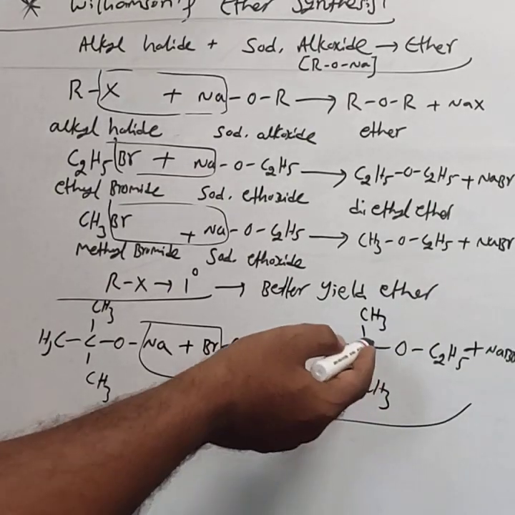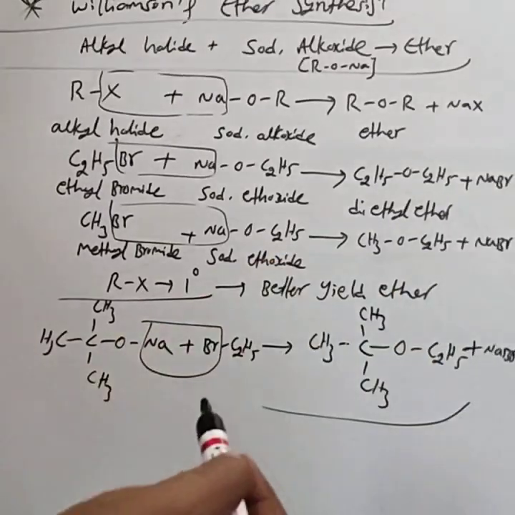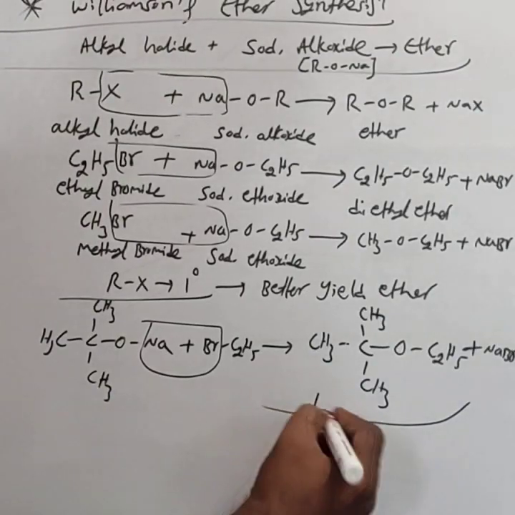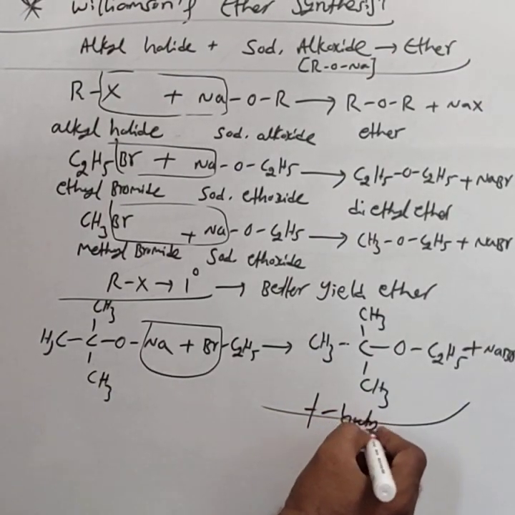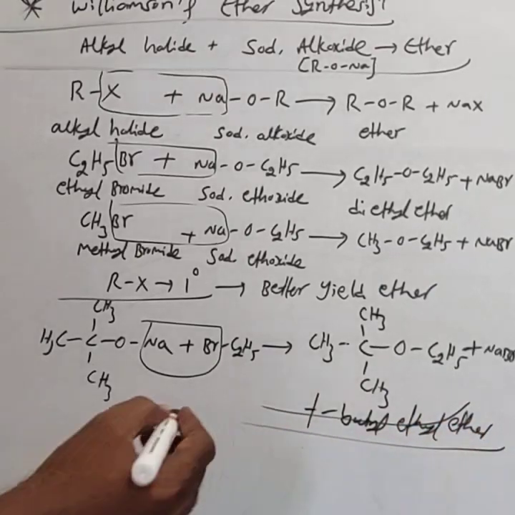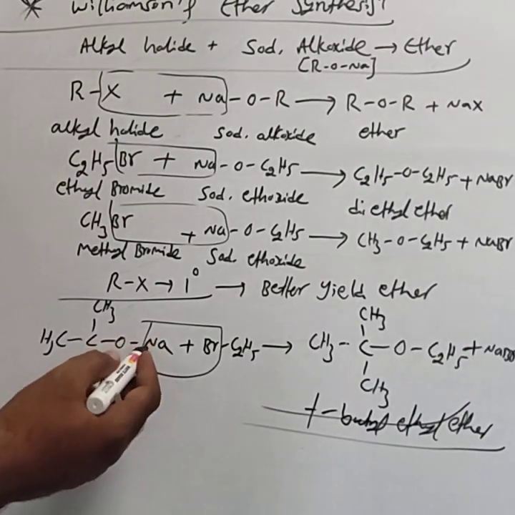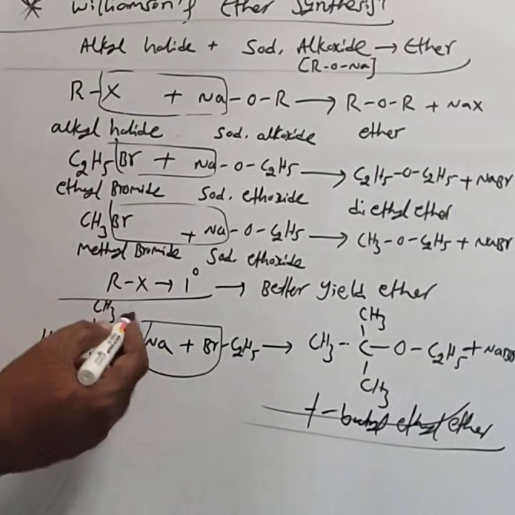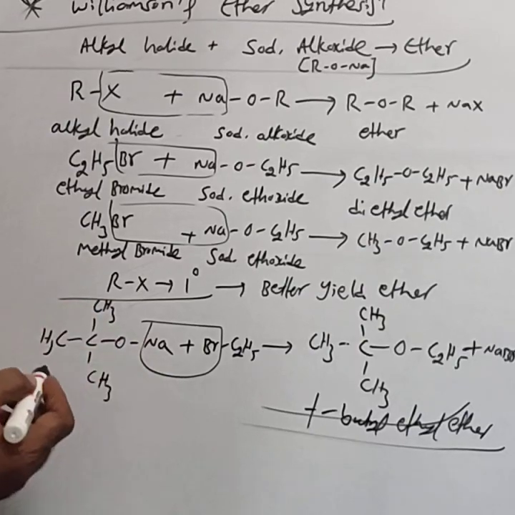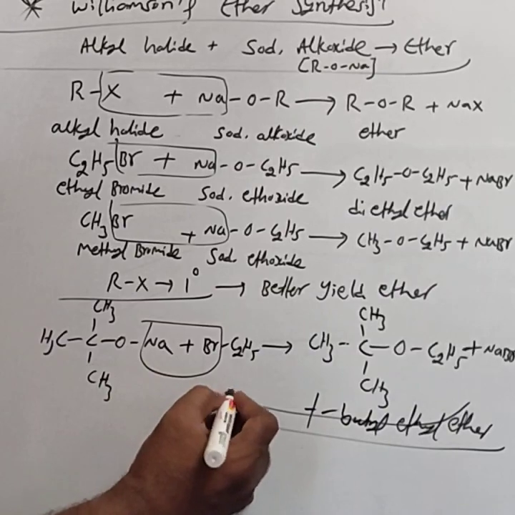That is, first you write the butyl name, alphabetical order: tertiary butyl ethyl ether. T means tertiary. Tertiary butyl ethyl ether is obtained by treating sodium tertiary butoxide with ethyl bromide, which is primary.